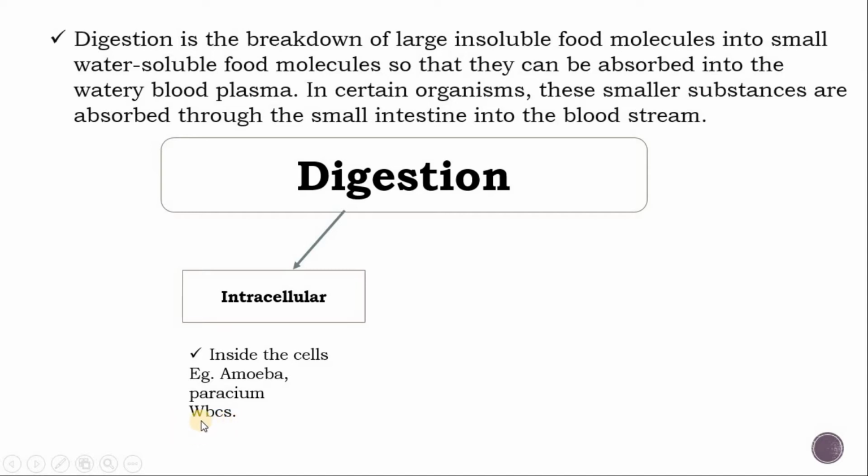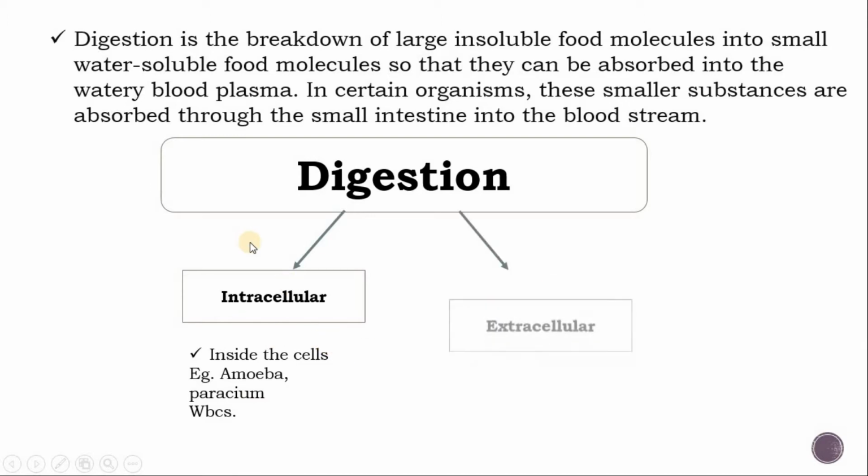They are the body's soldier cells. WBCs take pathogens or foreign particles inside the cell by phagocytosis, so they are also known as phagocytic cells. With the help of lysosomes, the pathogens and the foreign particles are digested inside the cells, so it is also known as intracellular digestion.